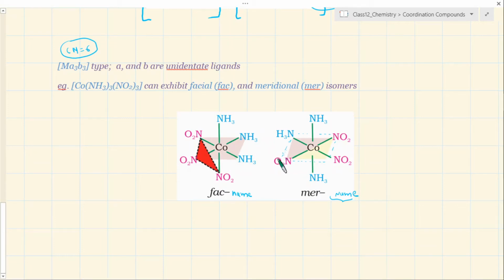You can actually try this out by yourself today. Think about ammonia in this case and try to imagine a plane across the ammonia, because you can always imagine a plane. Let's say if you connect this one, you can see that this is a plane. Then this and this nitro become above and below. So with respect to ammonia, this is still a meridional arrangement.